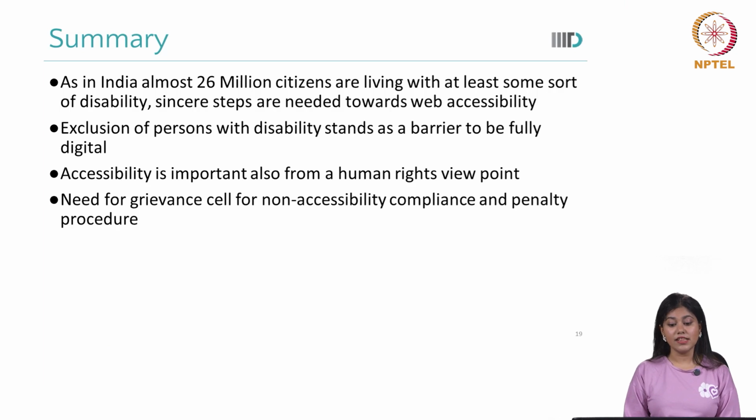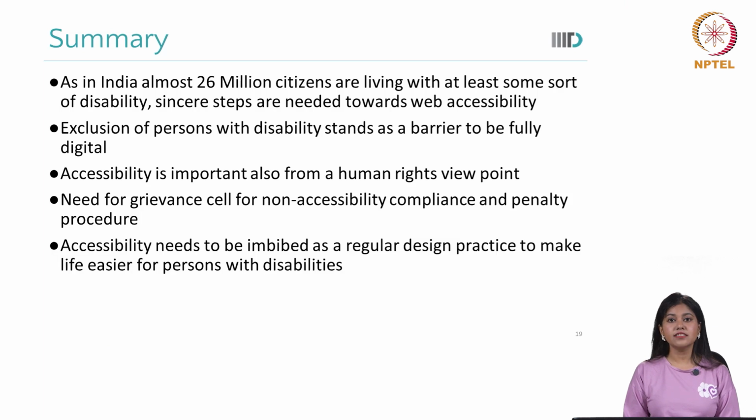There is a need for a grievance cell for non-accessibility complaints and a penalty procedure. So there should be a grievance cell where we should be able to complain if the accessibility guidelines are not met or it is not perceivable to us. Accessibility needs to be imbibed as a regular design practice to make life easier for persons with disabilities.